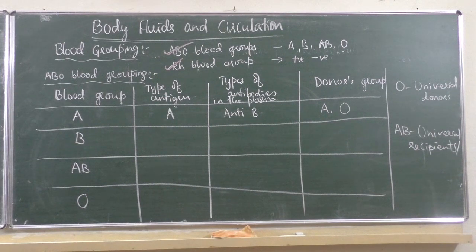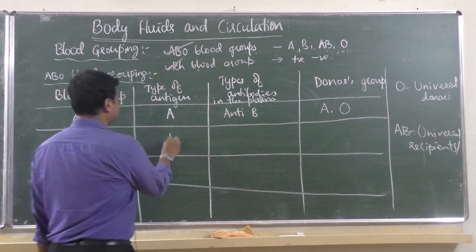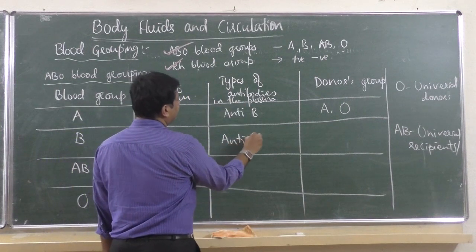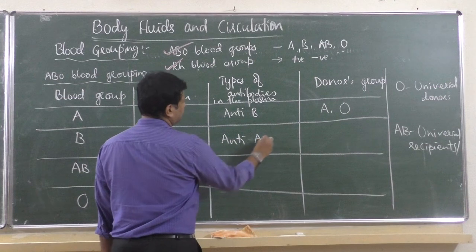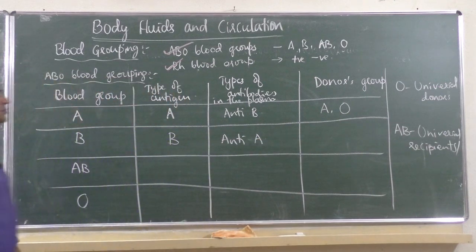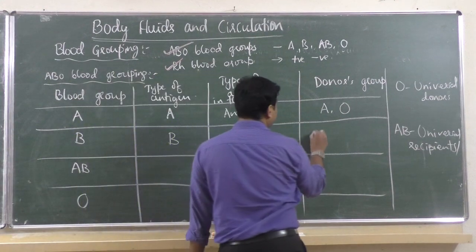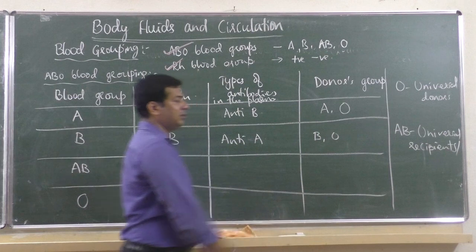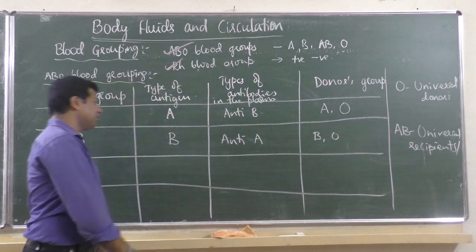If it is B blood group, the antigen present is B and in the plasma it is anti-A. The donor's blood group you can guess. For A it is A and O, here it is B and O, because O is universal donor and can donate to anybody. B person can donate to B.